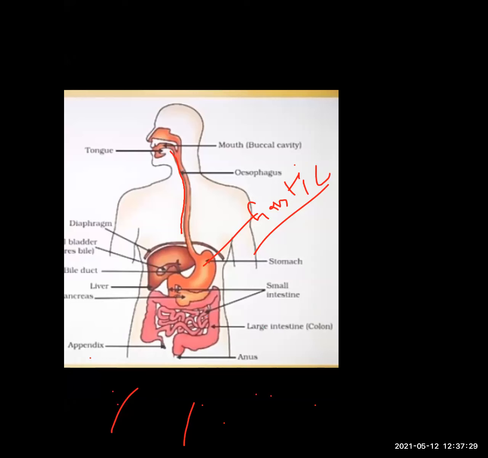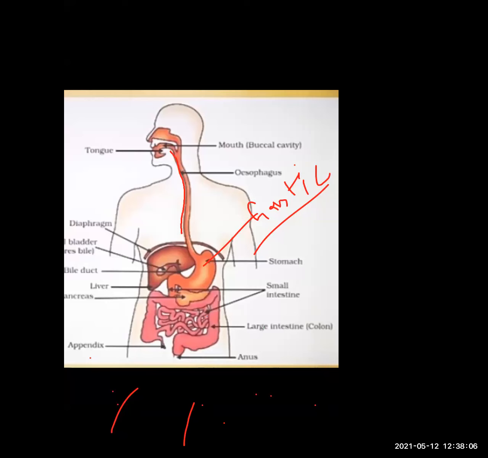And second, when HCl is not produced, then pepsinogen is never converted into the active form, pepsin. Pepsin is the enzyme which digests the protein. What is the simple form of protein, beta ji? When digestion or breakage of protein takes place, it is converted into amino acids.